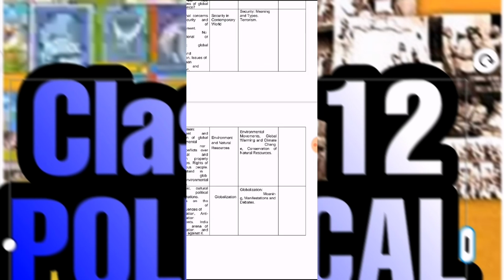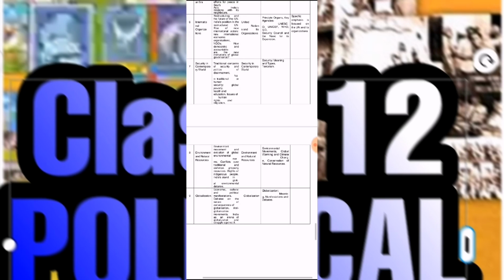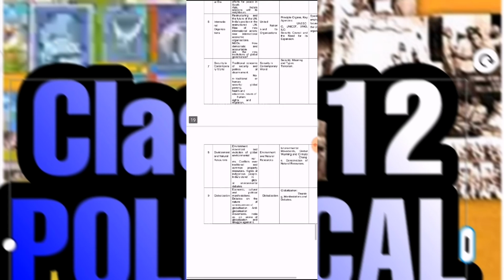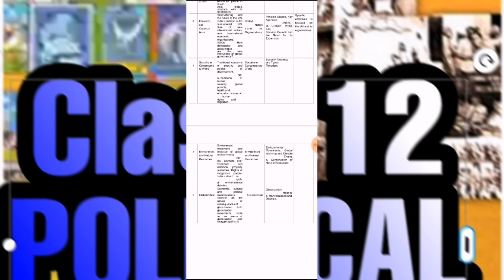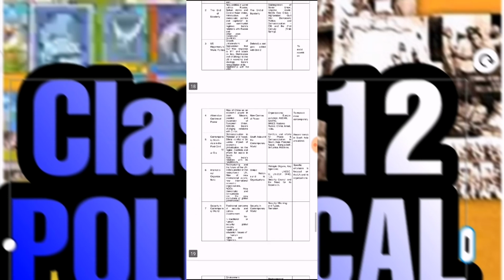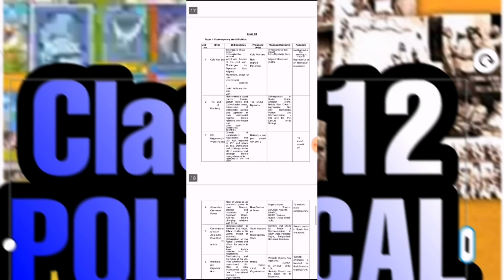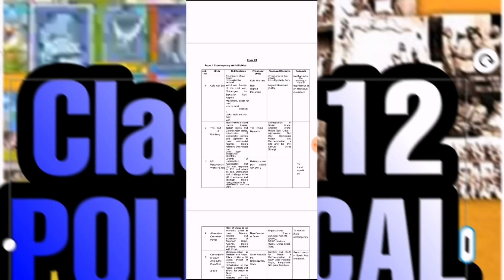So students, here the chapter is very briefed. These given topics are compulsory to do, so don't forget to learn these topics. So students, this was the update by the CBSE board for the +2 political science syllabus.